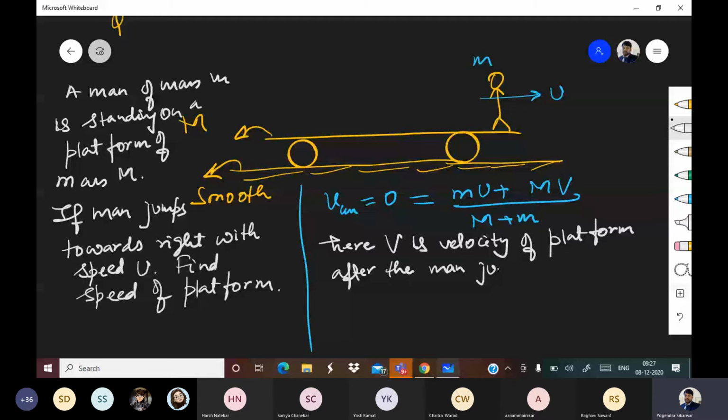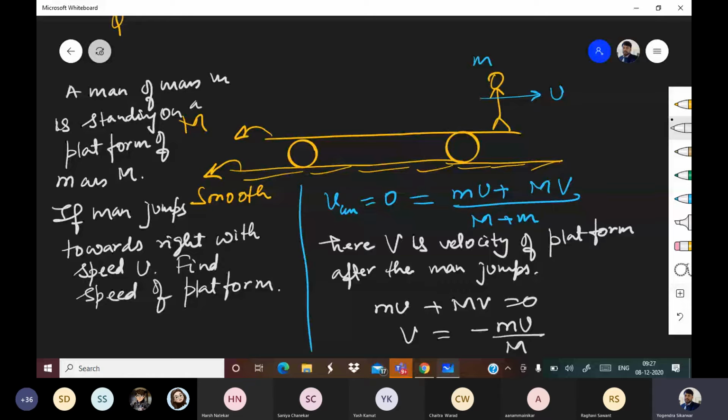So that gives us small m u plus capital M V is equal to 0, and V comes out to be minus m u upon capital M.